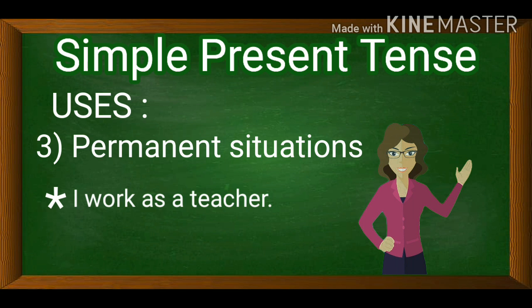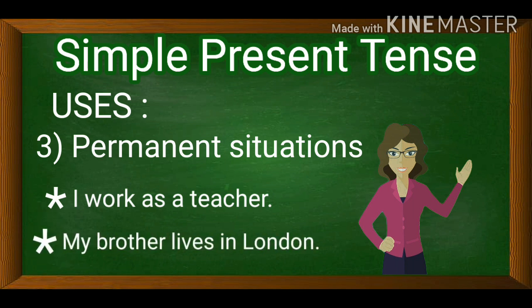It means I'm working for a long time. If I say I'm working as a teacher, that is for a short period. If your job is permanent, if your job is for a longer time, you can say, I work as a teacher. Another example: my brother stays in London, or my brother lives in London.